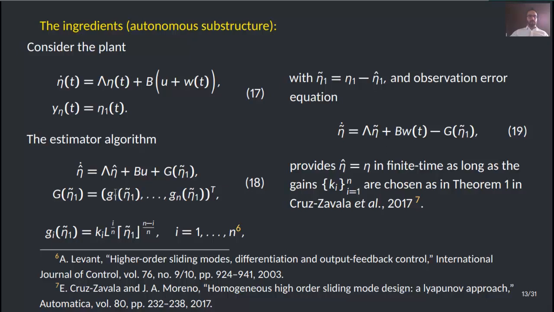In this estimator algorithm, the adjacent terms are inherited from the previous work from Levant, and the observation error tilde eta 1 produces the observation error equation 19, which makes the estimation equal to the real state in finite time as long as the gains k sub i are chosen as in Theorem 1 in Cruz-Zavala et al. So these are the ingredients of the autonomous substructure.